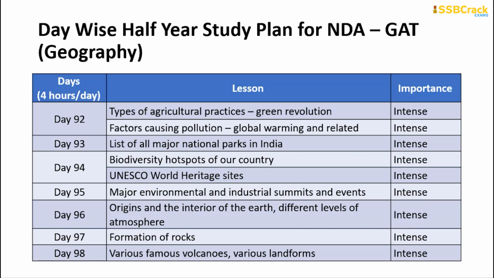Next, going one day each, on day 92 you will be learning about the types of agricultural reforms and the factors causing pollution. Day 93 is regarding the list of all the major national parks in our country. Day 94 is regarding the biodiversity and the UNESCO World Heritage Sites in our country. On day 95, spend complete time on the major environmental and industrial summits and events.